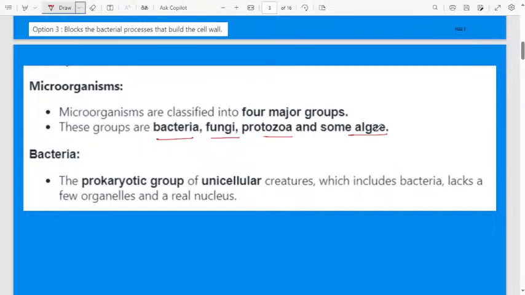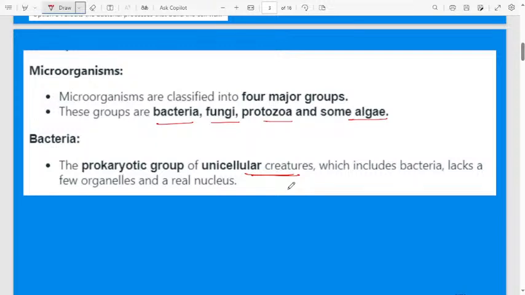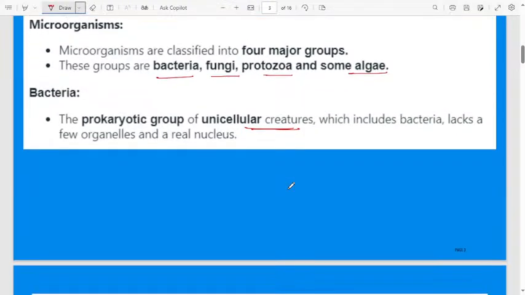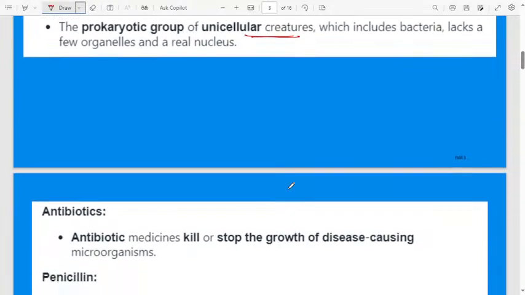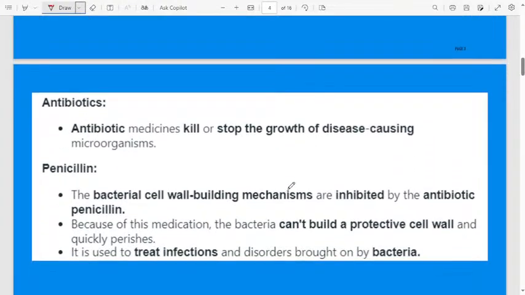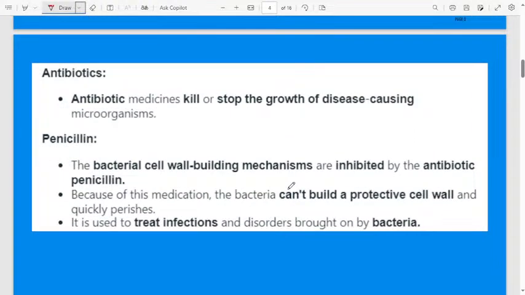Then bacteria, the prokaryotic group of unicellular creatures. Bacteria are unicellular creatures which lack a few organelles and a real nucleus. These are the few pieces of information about the bacteria. Then coming to the question, penicillin, I already told you, is an antibiotic.